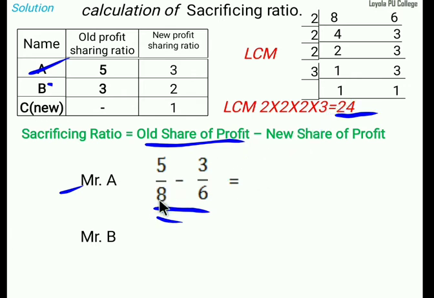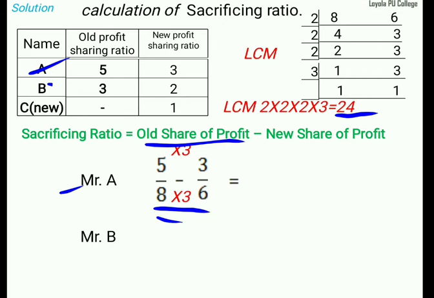Simple. You can tell the 8 ones are table. 8 1s are 8, 8 2s are 16, 8 3s are 24. Then numerator and denominator we should write into 3. 8 3s are 24. Then 5 3s are 15. Now first one clear. Same type.